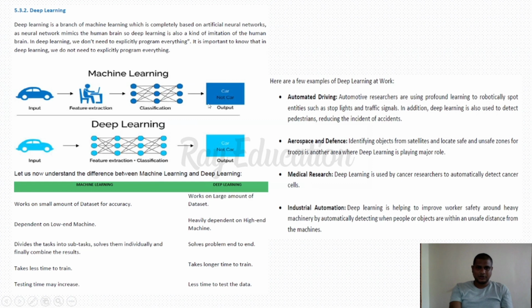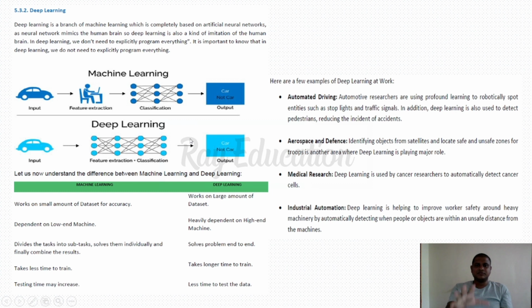But in deep learning, you do not need to extract any features or do the classification. Just give the input and there will be the processing. It is known as the hidden layer. In this hidden layer, the feature extraction and classification is automatically done by the deep learning algorithm itself. The next one, the output will come here. So this is the major difference between machine learning and deep learning.